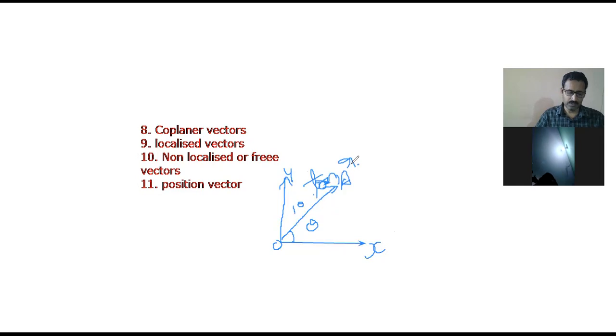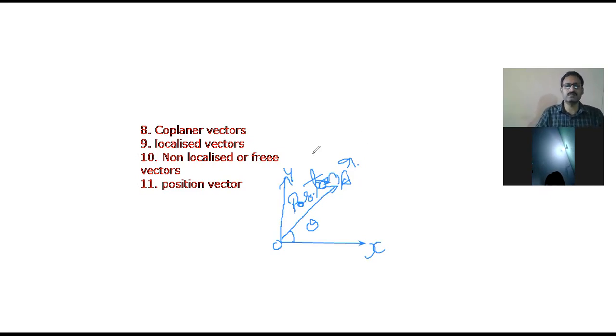Okay, it is not the radius vector here, it is the position vector. This R is the position vector of A. It is represented by the letter R. So by the definition, a vector which gives the position of an object with reference to the origin of the coordinate system is called a position vector. It is represented by the symbol R.